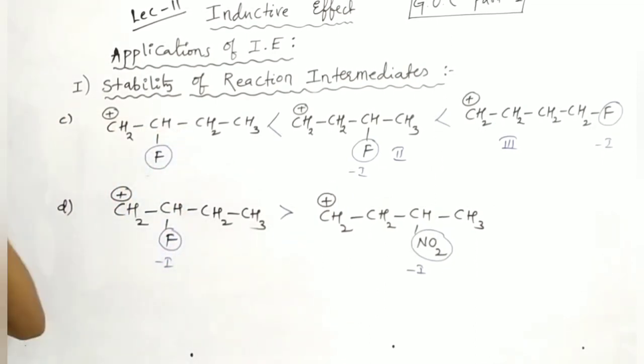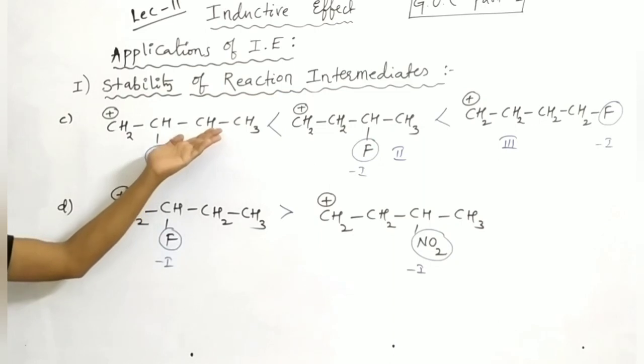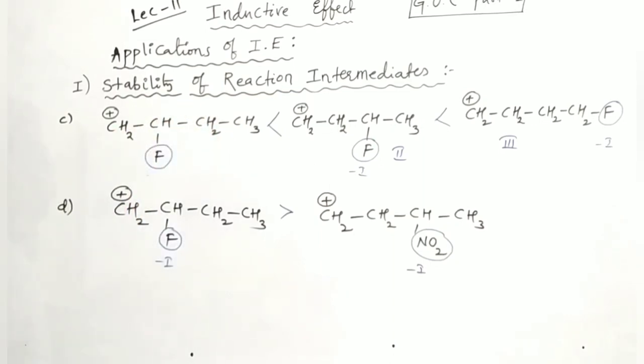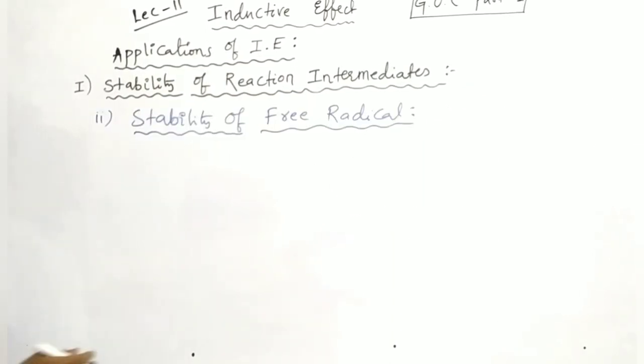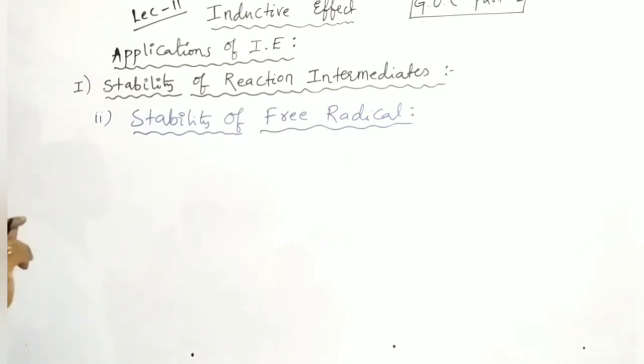These are some examples of stability of carbocation intermediate. Again, just take a screenshot. We'll discuss the second intermediate. Okay. The second one is stability of free radical. It is the same as stability of carbocation. The only difference is in the charge.